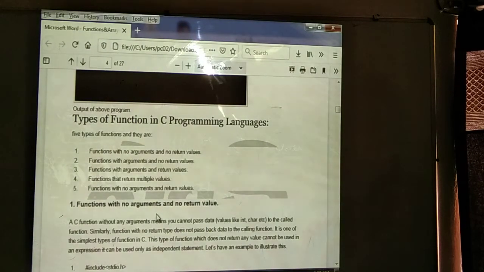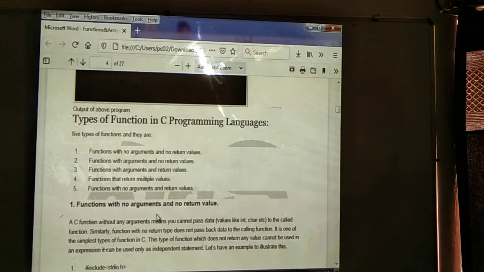First we can see the function with no arguments and no return value. Here we are not going to specify any return value, and we are not going to pass any parameters. This is the first type.